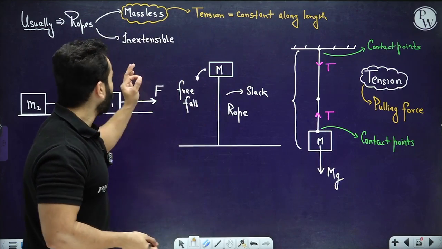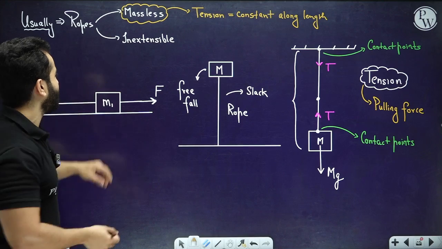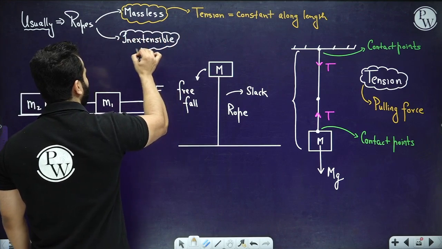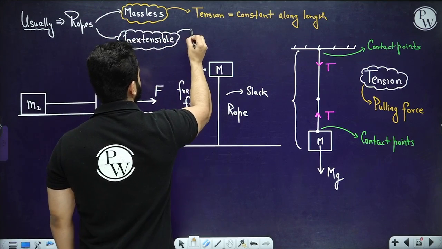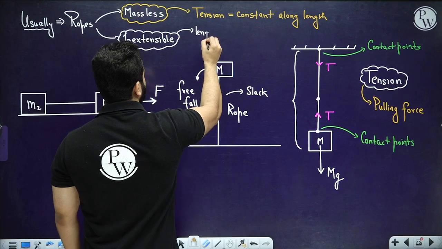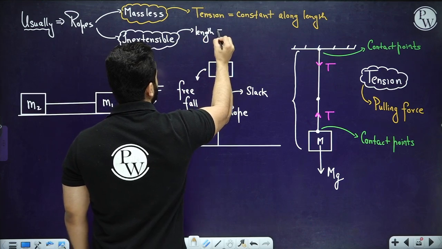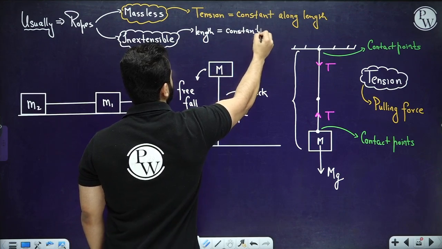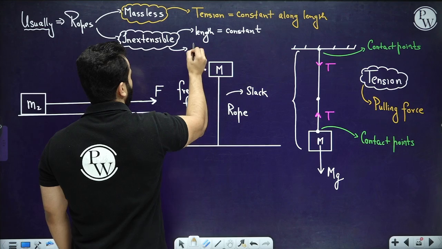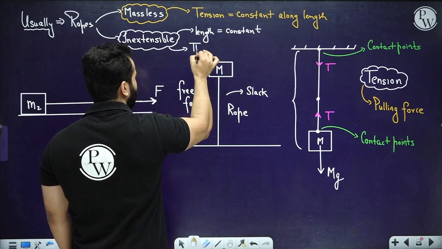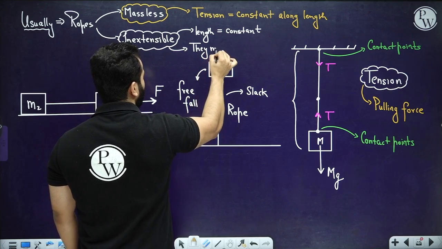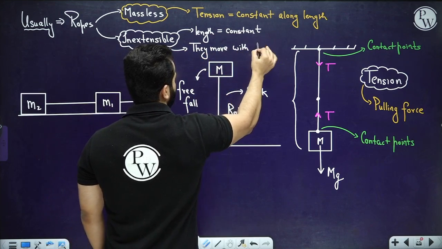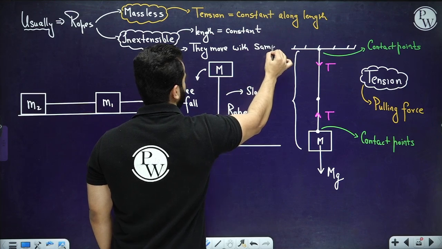So our ropes are usually going to be massless, and when we say that they are inextensible, that means their length does not change. Their length is constant, which means all the particles move with the same velocity.